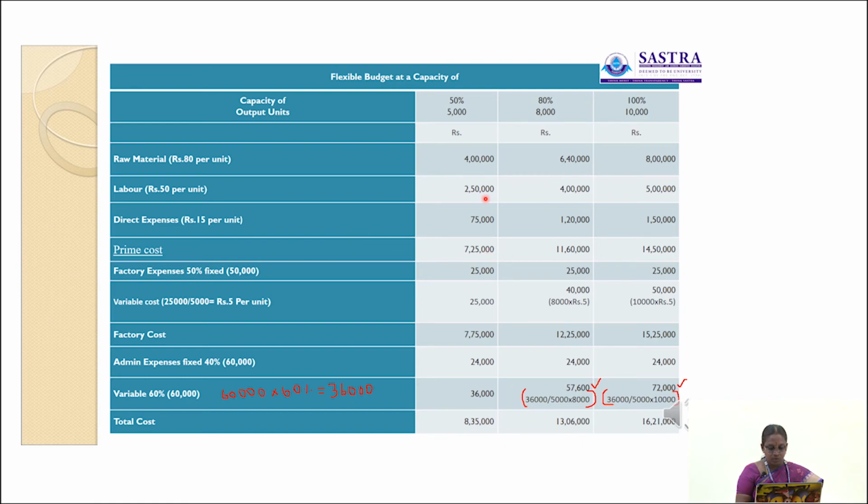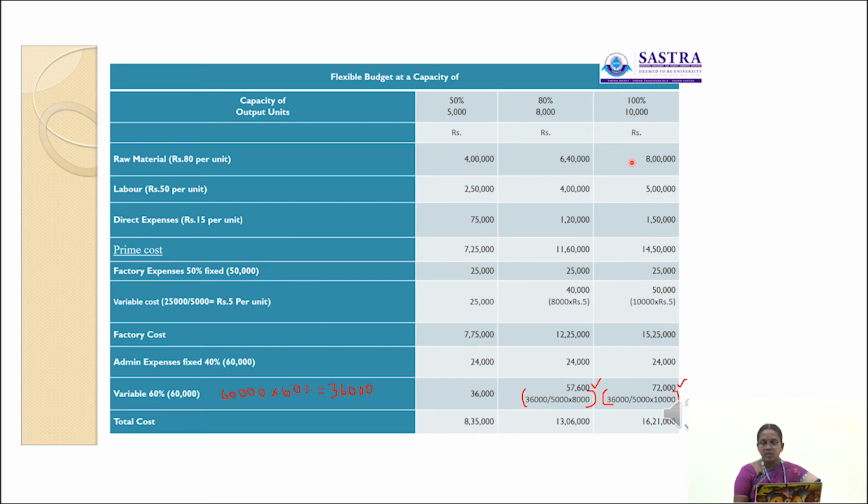Prime cost is equal to raw material plus labor plus direct expenses. So raw material amount is 4 lakh plus 2 lakh 50,000 plus 75,000 is equal to 7 lakh 25,000. At 80% capacity level, the raw material rate is 6 lakh 40,000, labor 4 lakh, so 6 lakh 40,000 plus 4 lakh plus 1 lakh 20,000 is equal to 11 lakh 60,000.